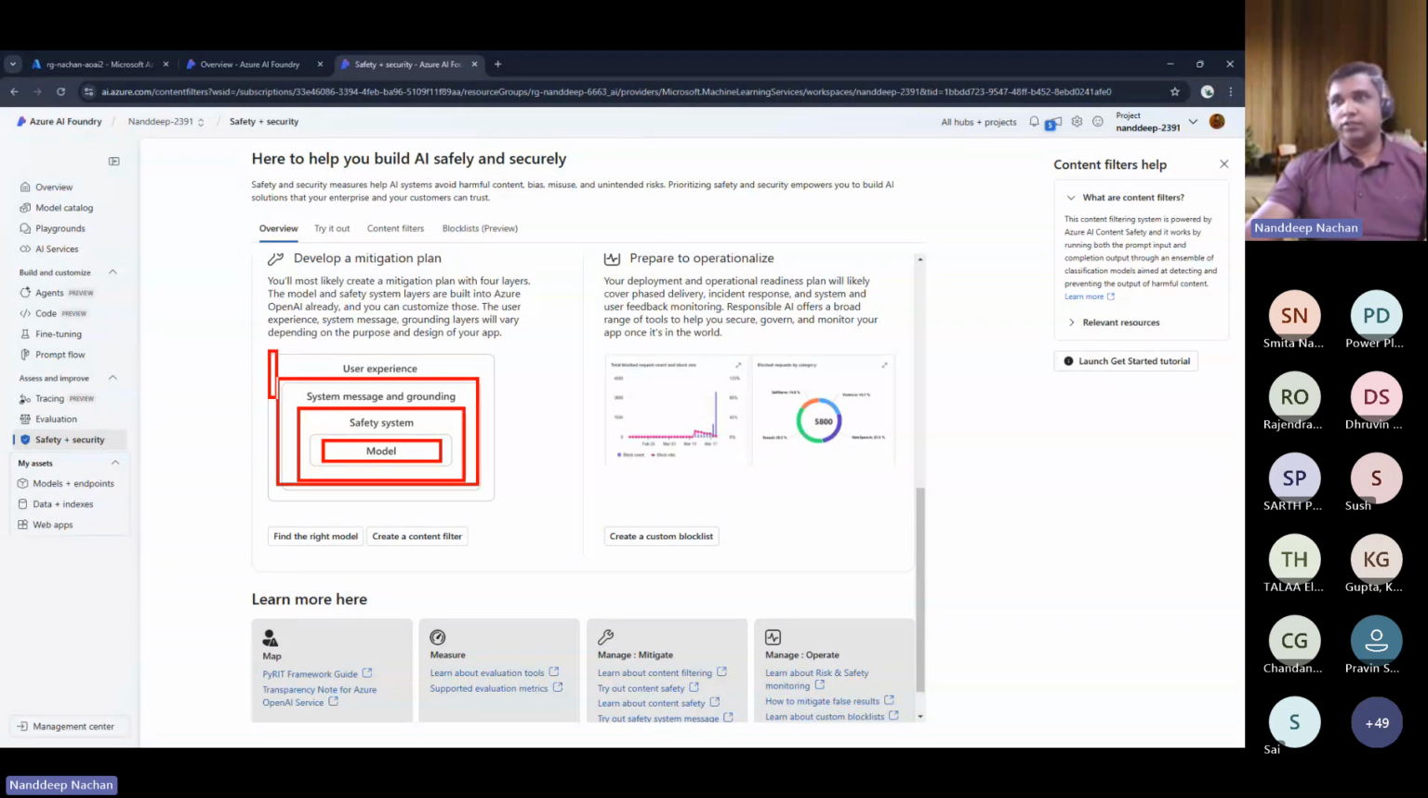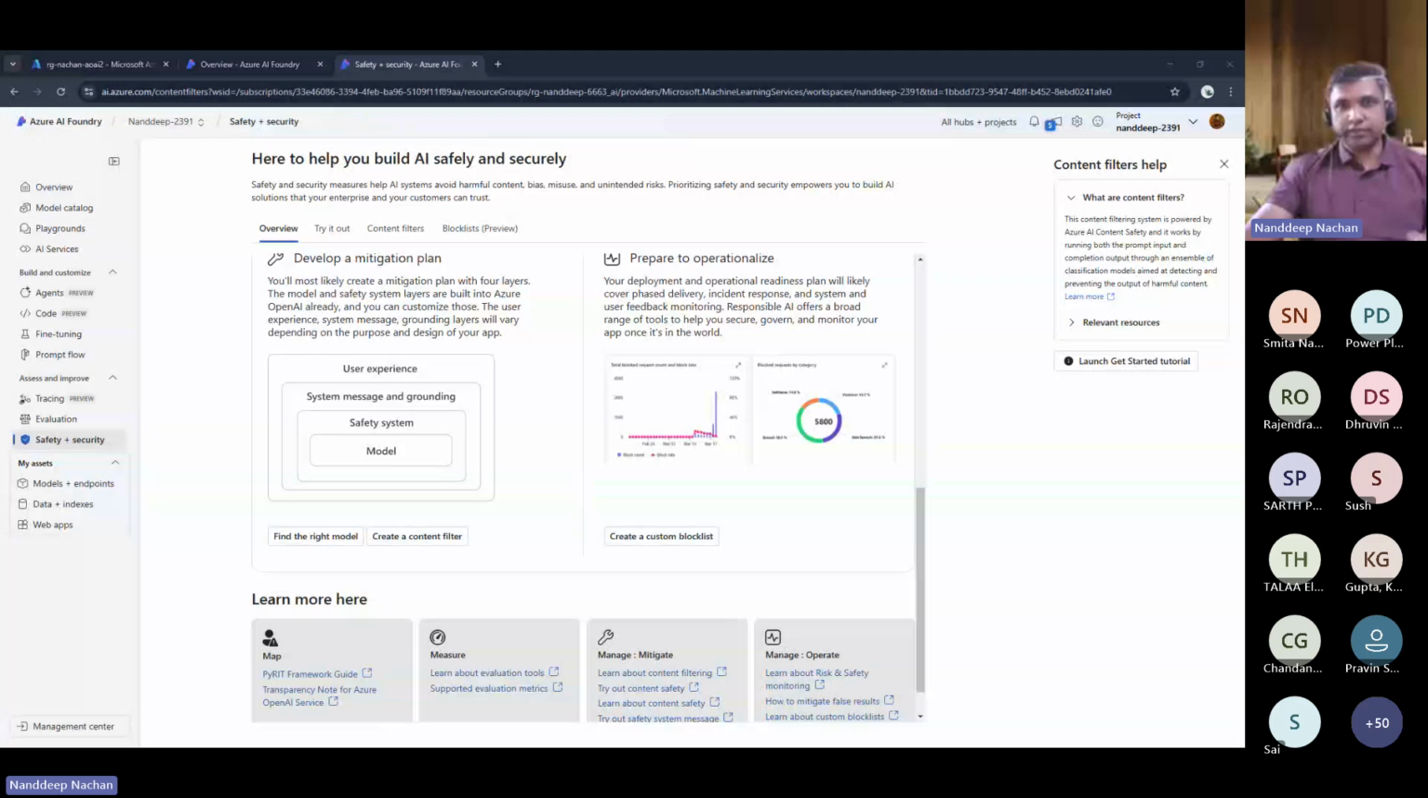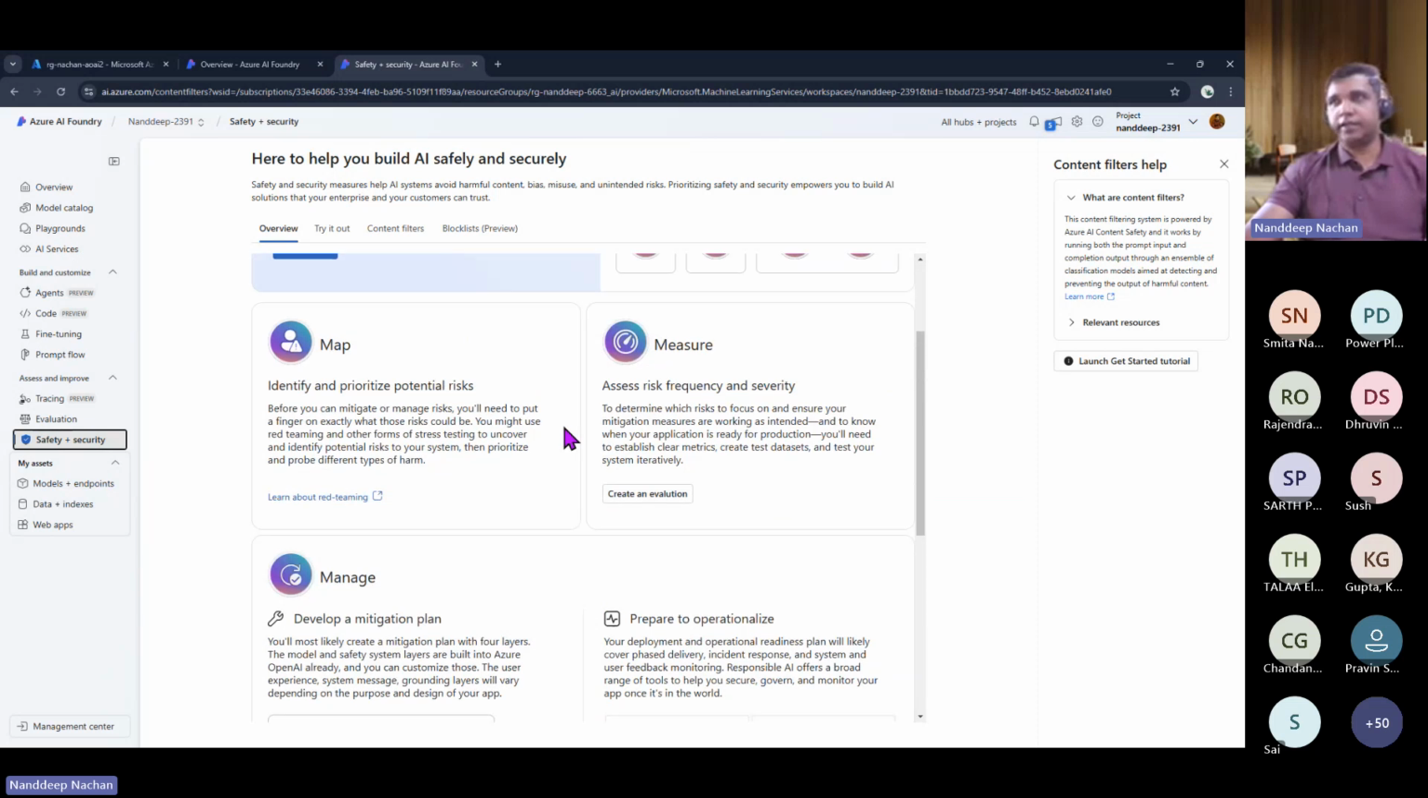And then lastly, we do have the user experience layer where you need to educate your users on how to use it, what prompts to use, and everything. So these are the things which are available here by default.